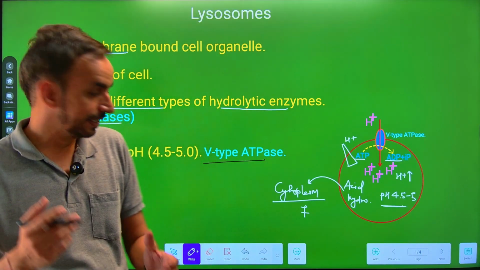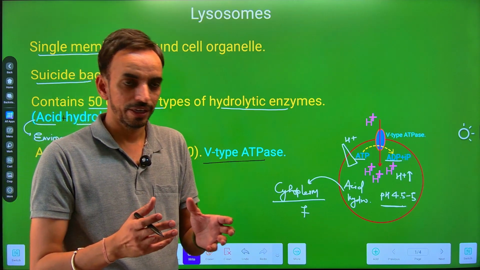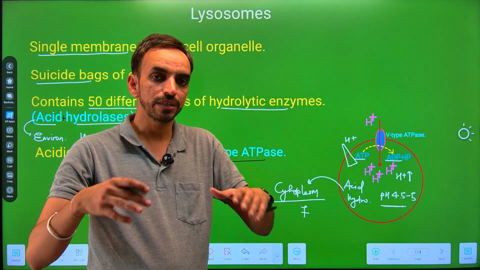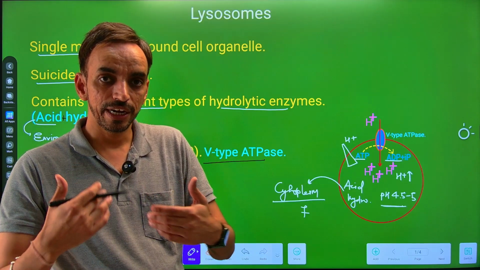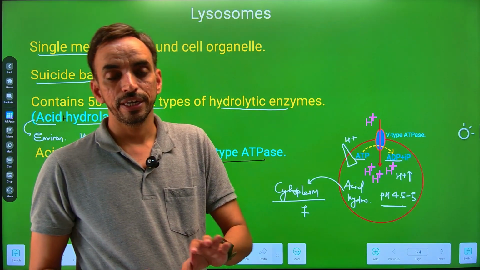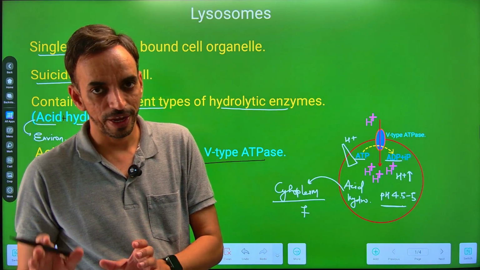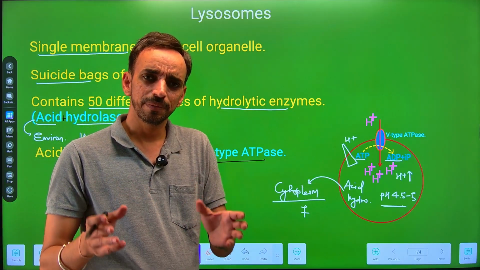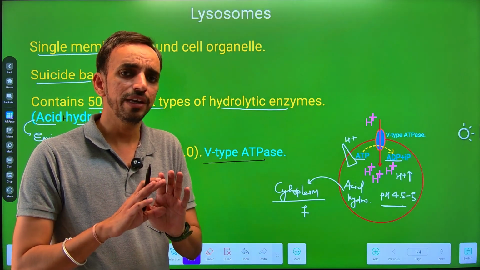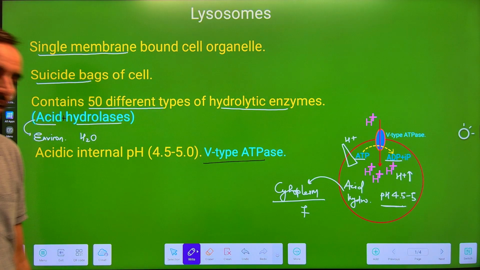That is why we discussed earlier that if the lysosomes burst in a larger quantity, then these acid hydrolases, because the environment of the cell cytoplasm itself becomes acidic, can perform their function within the cytoplasm and carry out autophagy. If one or two lysosomes burst, they are not going to function within the cell cytoplasm, so autophagy will not occur. So this is all about the structure of the lysosome.